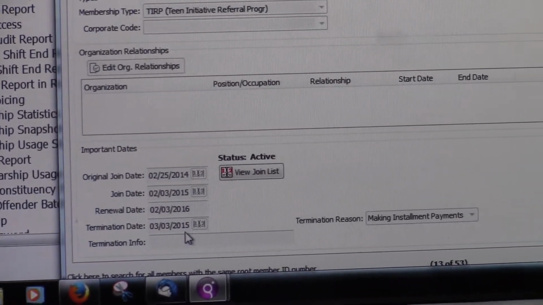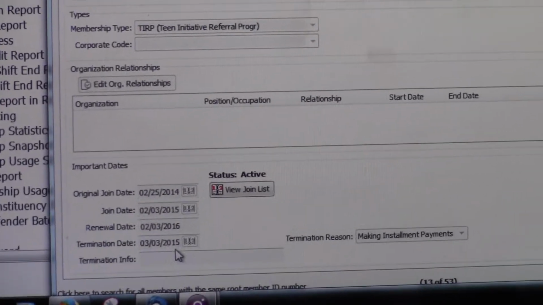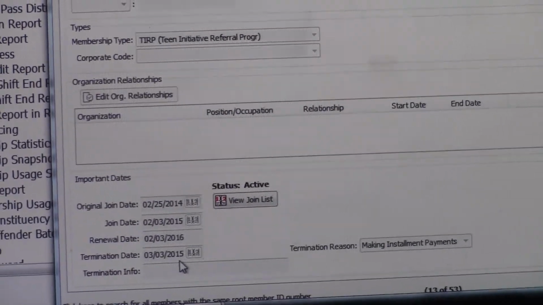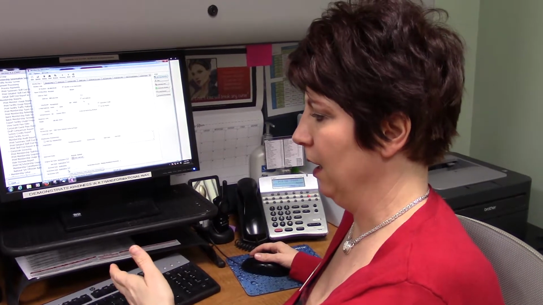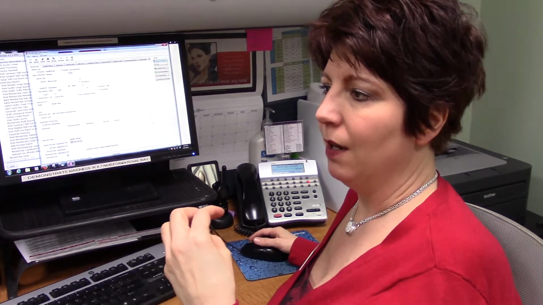So what we've noticed is some of these young ladies and gentlemen have been, because they do get a key fob, they are using their key fobs here at Davis. So you do want to be mindful of that, because they are key fobbing in and thinking that they can go into Davis. I will reiterate again that this is not a membership type, even though it's in there like that.